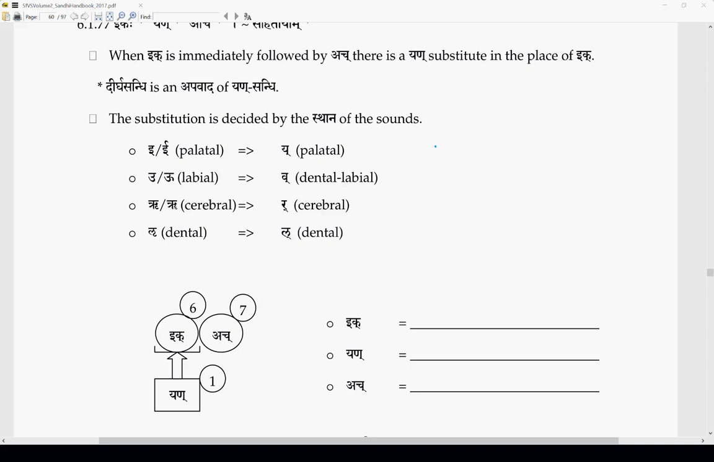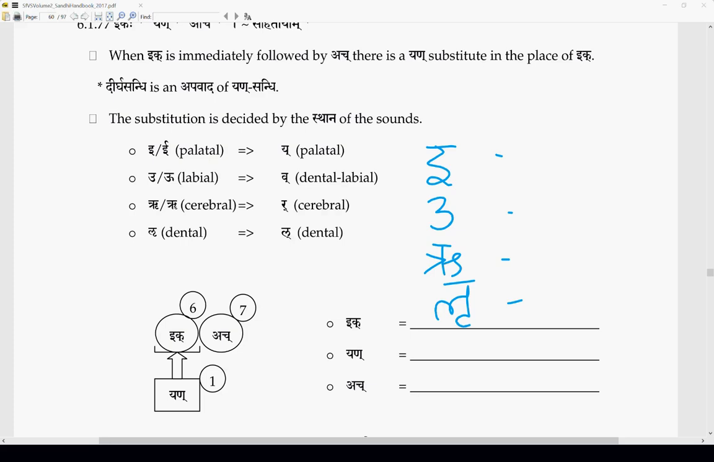When will this become applicable? Ik is fine: I, U, Ru, Lu. Iti Purvavarnaha. Parvarna, obviously, cannot be the same letter. Right? What should be the Paravarna? It should be anything other than what is in the Purvavarna, except what? Savarnaha na bhavet. The same letter should not be there.